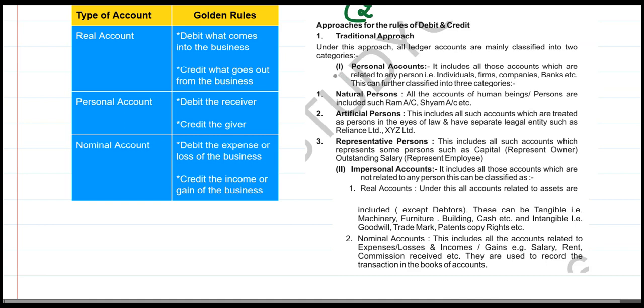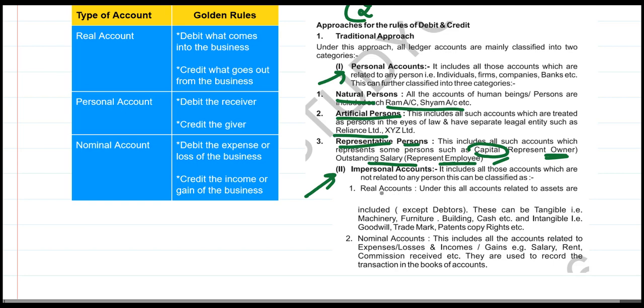In the traditional approach, we basically classify accounts into two, personal and impersonal. In personal accounts, we use natural persons for any Ram, Sham, etc., any other natural human being. Then we use the artificial person for any corporate entity, for example, Reliance, XYZ Limited. And then we use the representative person. These are not actually persons, but these represent some kind of a natural person. For example, capital represents the owner, and outstanding salary is to be given to an employee.